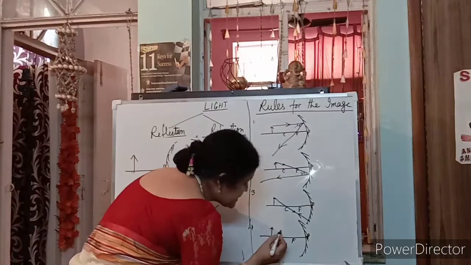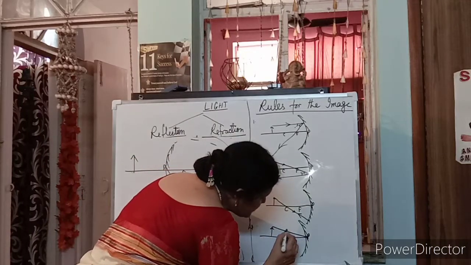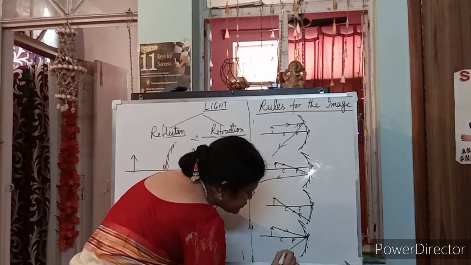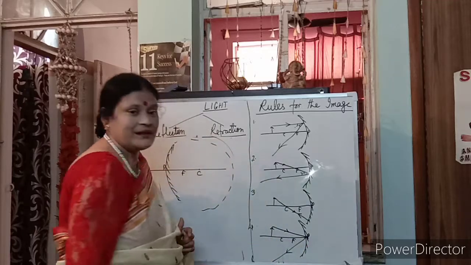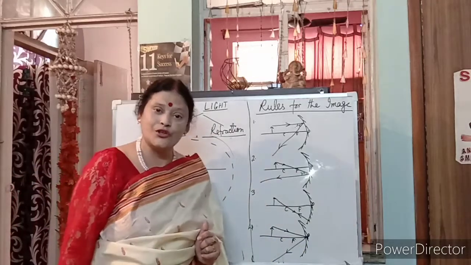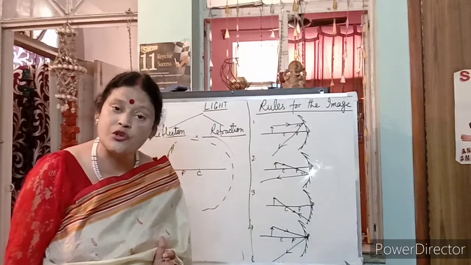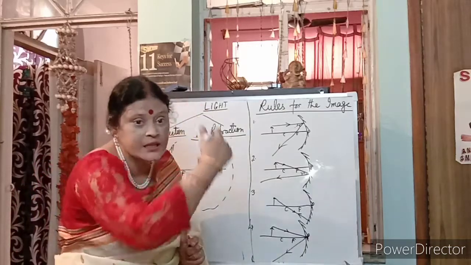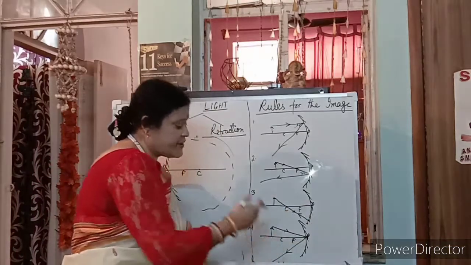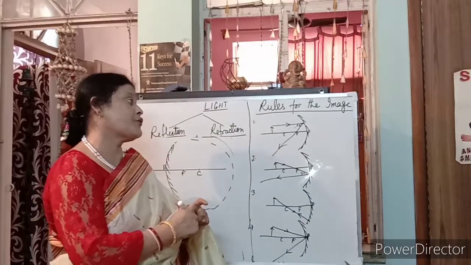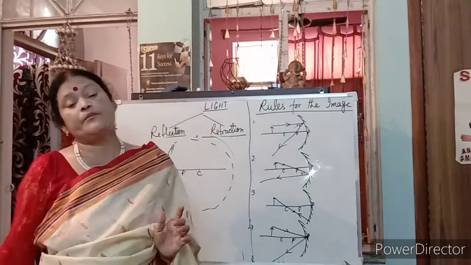Last rule: if the incident ray falls obliquely on the mirror, it reflects obliquely, and this is the normal. Fourth rule: when the incident ray falls obliquely on the mirror, obliquely means at an angle, and it reflects obliquely. These are the four rules which are very, very important.